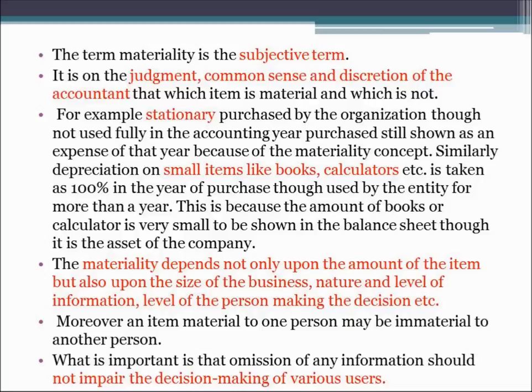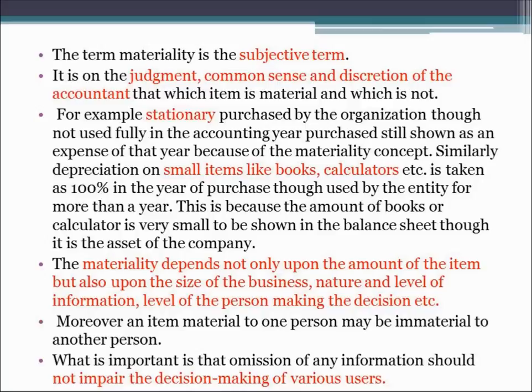So here an example is given. For example, stationery purchased by the organization, though not used fully in the accounting year in which it is purchased, is still shown as an expense of that year because of the materiality concept. As we have discussed in the previous slide also, stationery is a very trivial item of any organization.